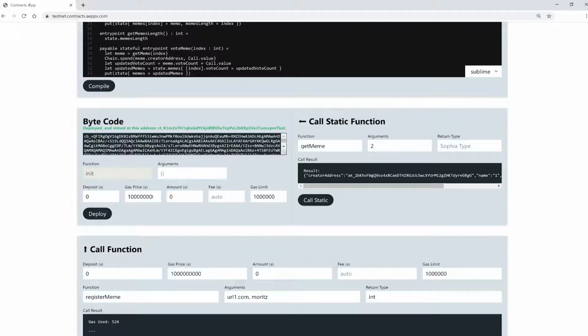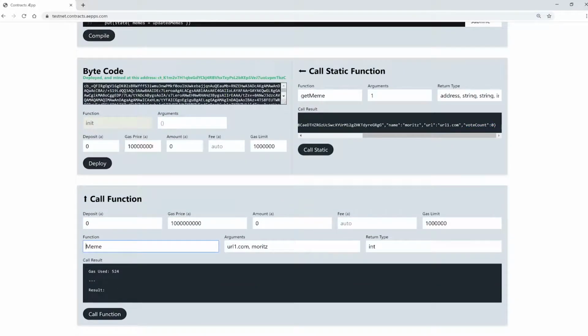Now let's get the meme. The return types are address, string, string, integer. Okay, let's look inside the data and values. Our vote count here has the value 0. Of course, that's what we expected. No voting happened yet. Now let's vote. We use our vote meme function and enter the index of the meme we want to vote for.